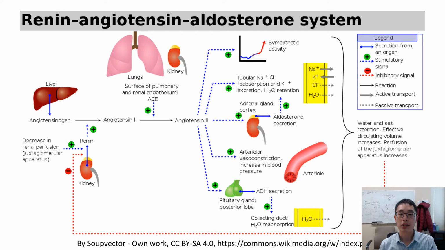Angiotensin 2 is a primary hormone that has multiple actions that result in increasing renal perfusion and increasing sympathetic activity. The additional increase in aldosterone production also results in tubular sodium reabsorption. Angiotensin 2 is also responsible for arteriolar vasoconstriction and antidiuretic hormone secretion from the pituitary gland that results in water reabsorption in the kidneys. All this results in an increase in water and salt retention that results in an increase in our effective arterial blood volume, or circulating volume, and increases the perfusion of the blood to the kidney.